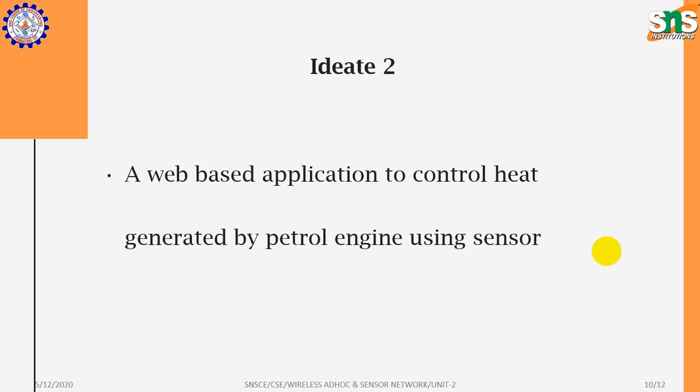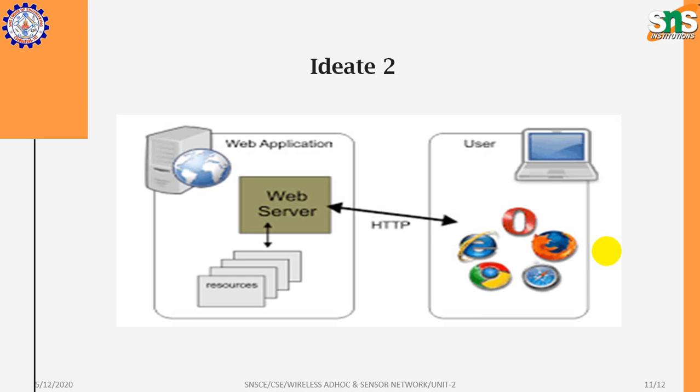I will show a small working of the web application. Generally the application will be on a remote system, and it will be connected with a web server, because once the engine is moving, direct communication will not be possible. We need a web server to communicate with the sensors. The communication takes place with the web server, and the web server communicates with the applications. This is how the ideation part comes.